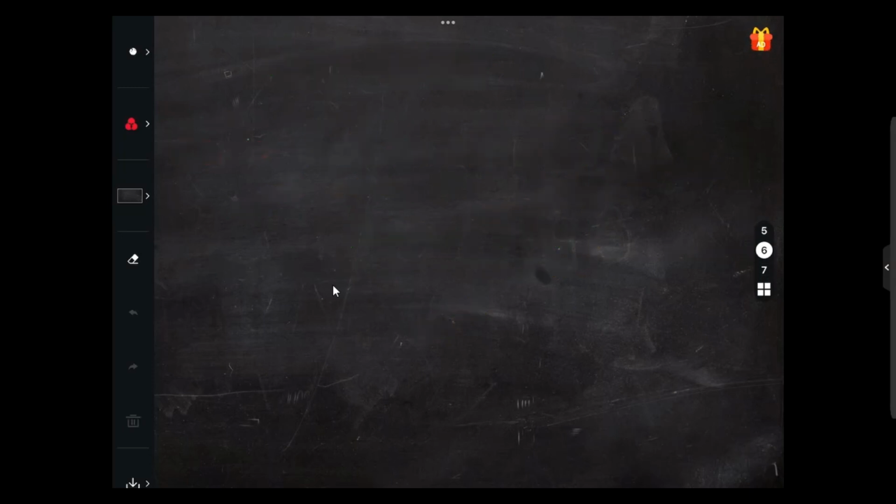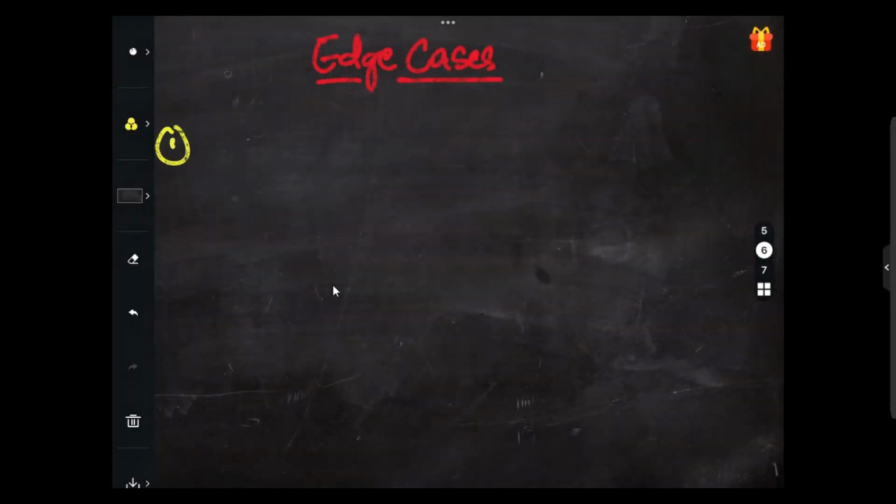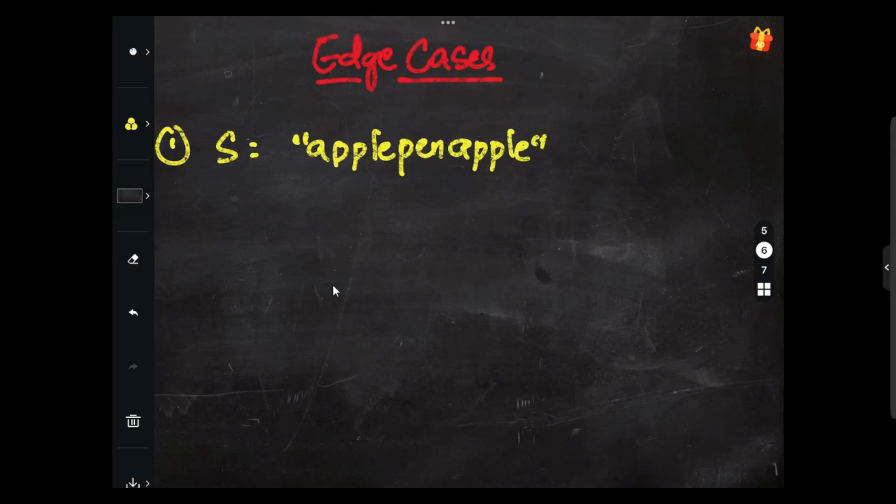Let's discuss the edge cases one by one very quickly. First, let's consider the input, same thing. Here we will be going with s equals apple pen apple, which is already given in the example. Let me consider word dict equals apple and pen.